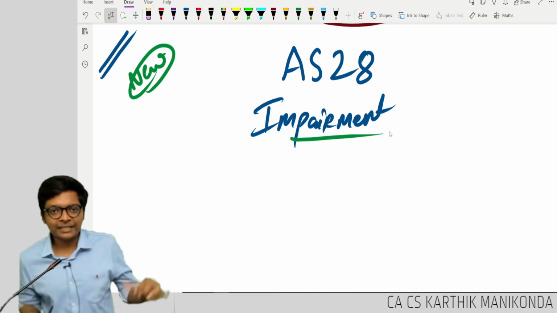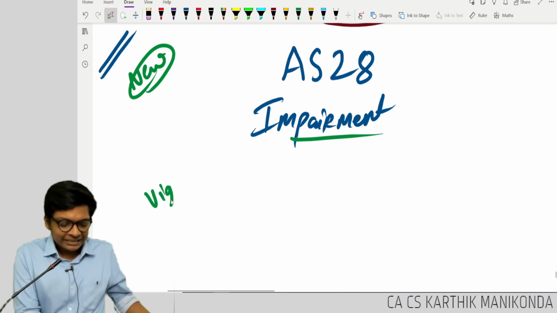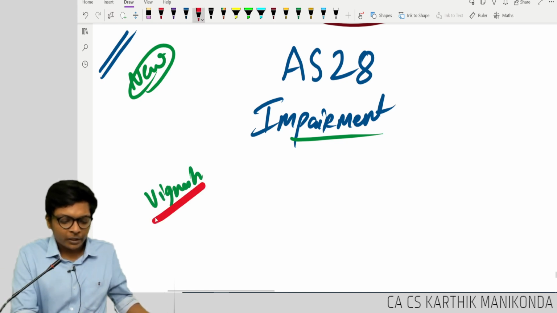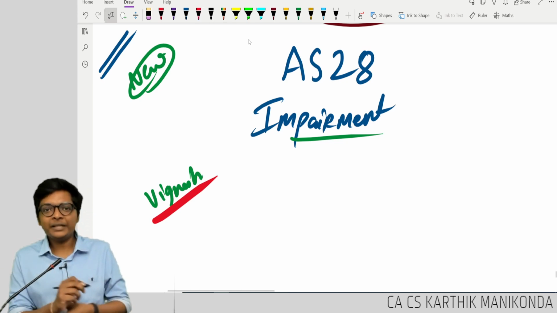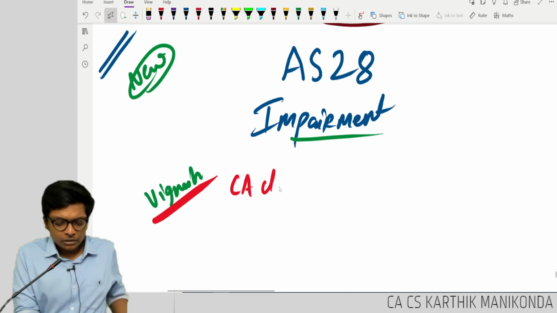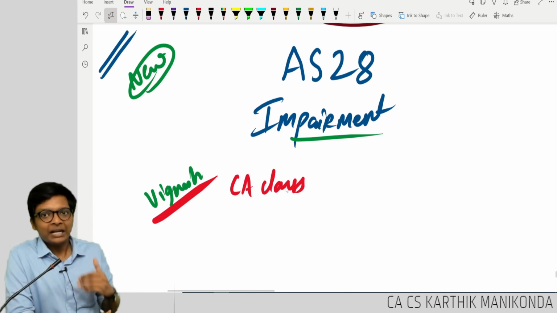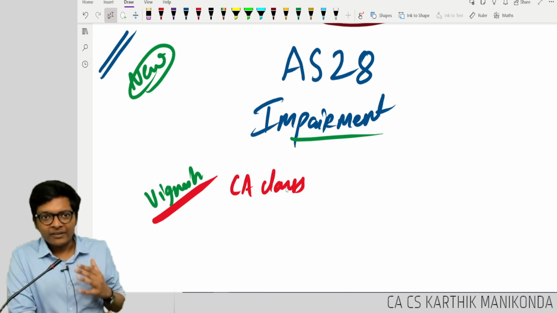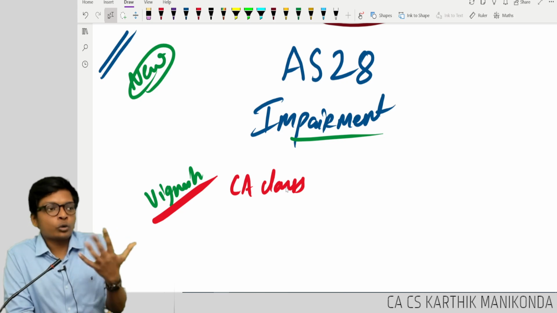Okay, I will give an example. Let's say Vignesh is developing a software. What software is Vignesh developing? He is developing a software for CA classes. He wants to develop a software whereby students can generate MCQ questions.